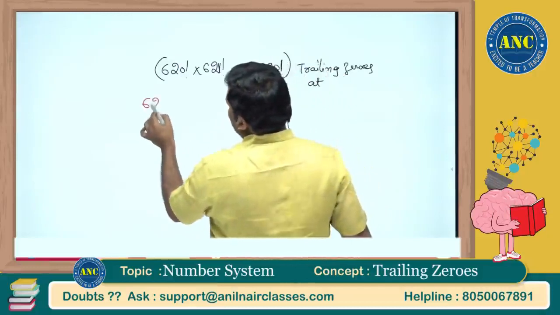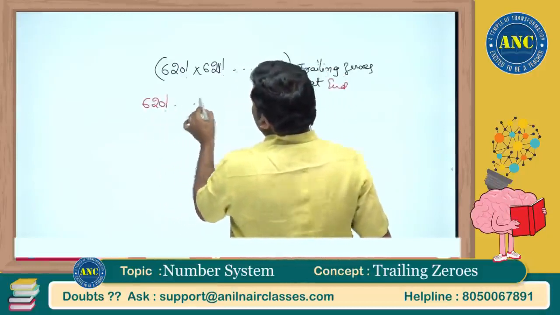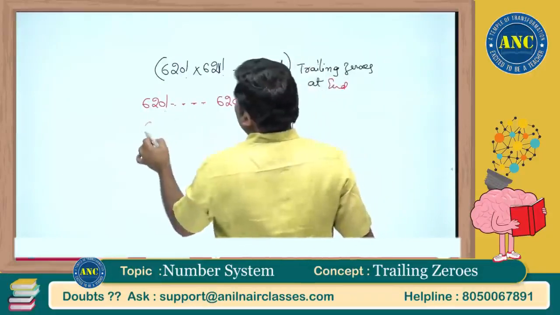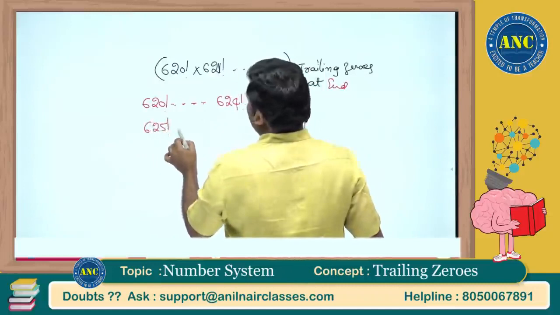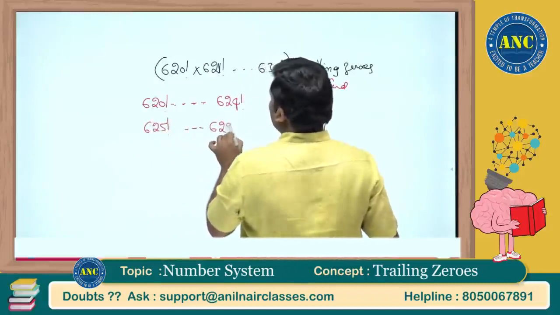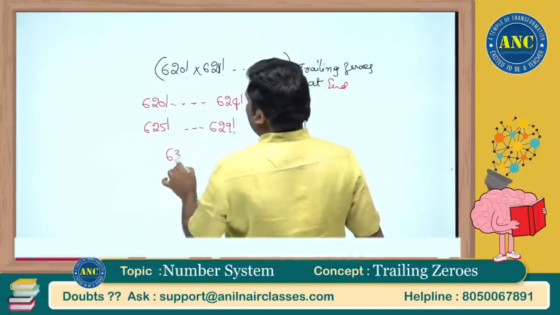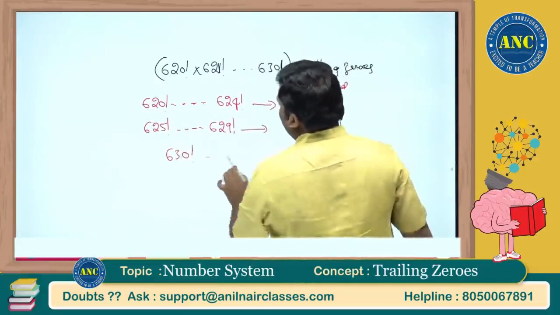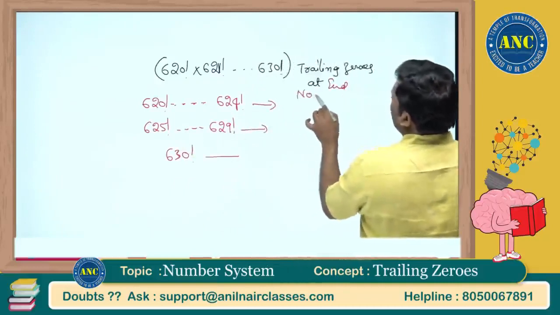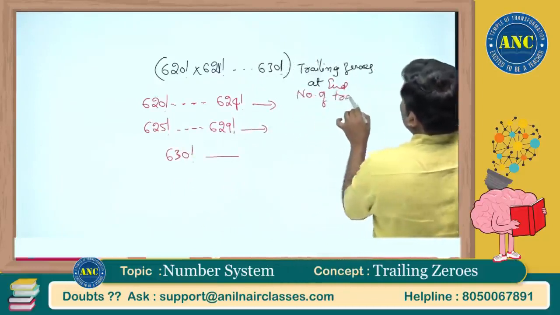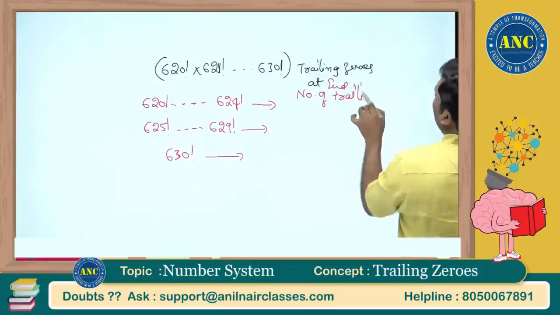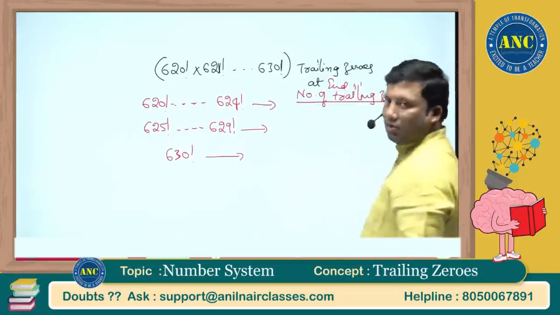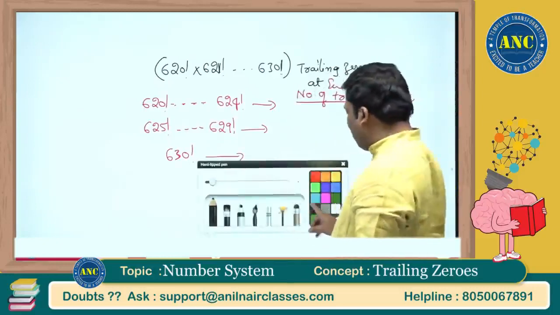So 620 factorial till 624 factorial, one number will be there. Let me see what will happen for 625 factorial till 629 factorial and 630 factorial. We are determining the number of trailing zeros. Only for the multiple of 5 take it and divide by 5. That's all. Listen carefully, sir.